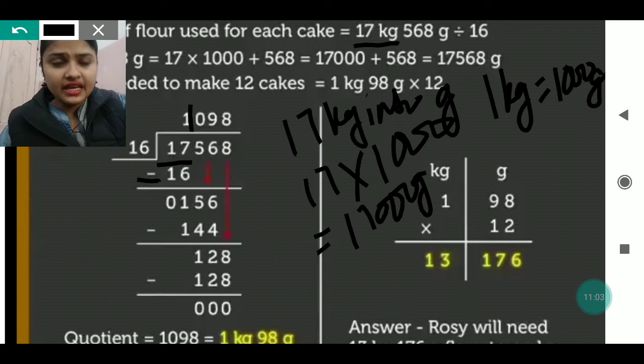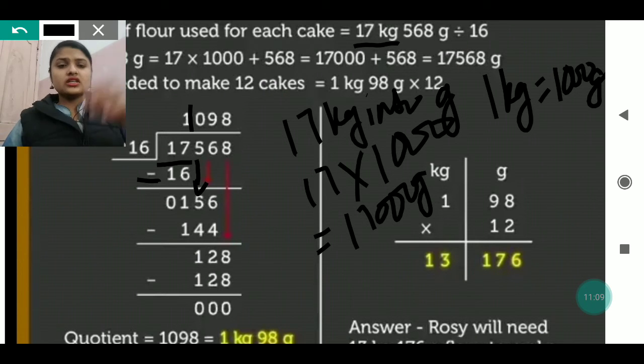After that we will see, is 1 divisible? No, it is not. So we will take another digit, that is 5, down. It will be 15. So is 15 divisible? Can we divide by 16? Means in the table of 16, is 15 coming? No, it is not coming because it is lesser than 16.